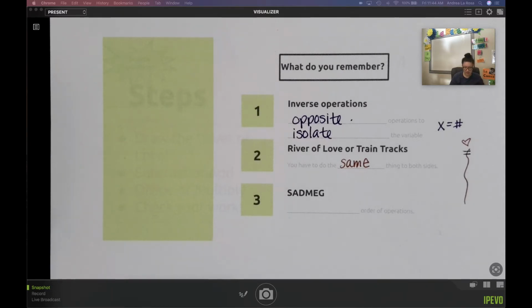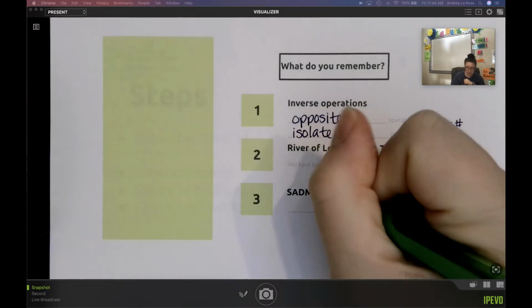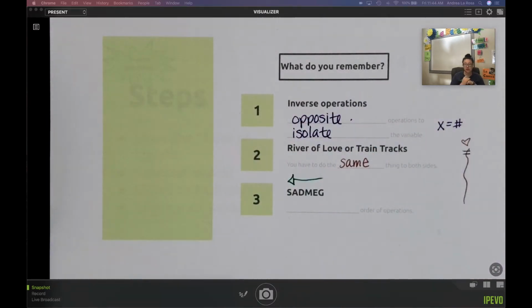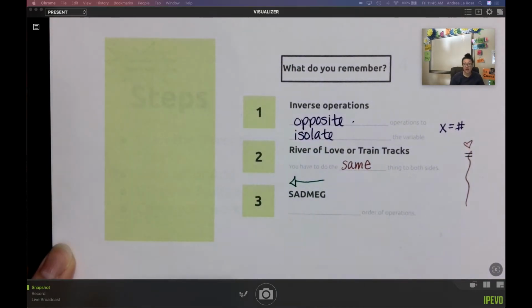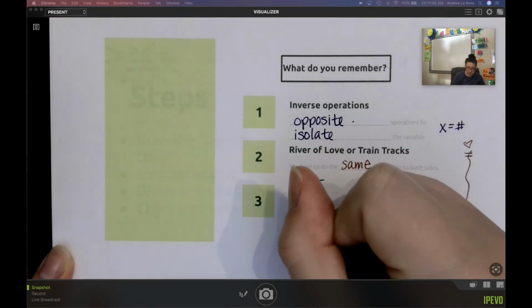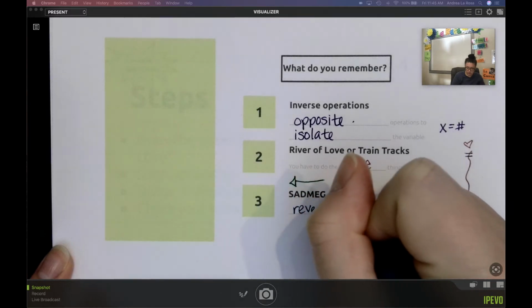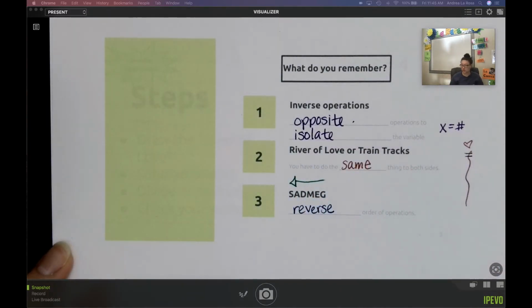And then the last thing that I remember talking about last year was SAD-MEG. Normally we would do GEMDAS to solve for our expression or our equation that they give us. But now, like we talked about up here, we have to work backwards. We have to do the opposite of what we would normally do to solve these problems. So instead of it being GEMDAS, now to go through and solve for x, we have to do SAD-MEG. So it's the reverse order of operations, or the backwards order of operations. SAD-MEG.